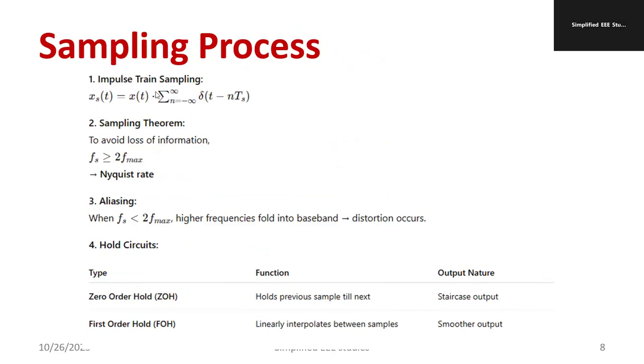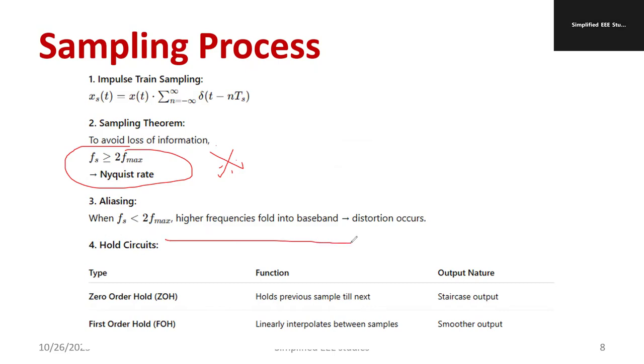Sampling process. What is impulse train sampling? Follow this equation. Sampling theorem. The main purpose of the sampling theorem is to avoid loss of information. The sampling frequency should be greater than or equal to 2 times the maximum frequency. That is called the Nyquist rate. This formula is very, very important. Even you can see it in different examinations. This point is most important and kindly don't forget. What is the aliasing effect? According to the aliasing effect, the sampling frequency is less than 2 into f max.